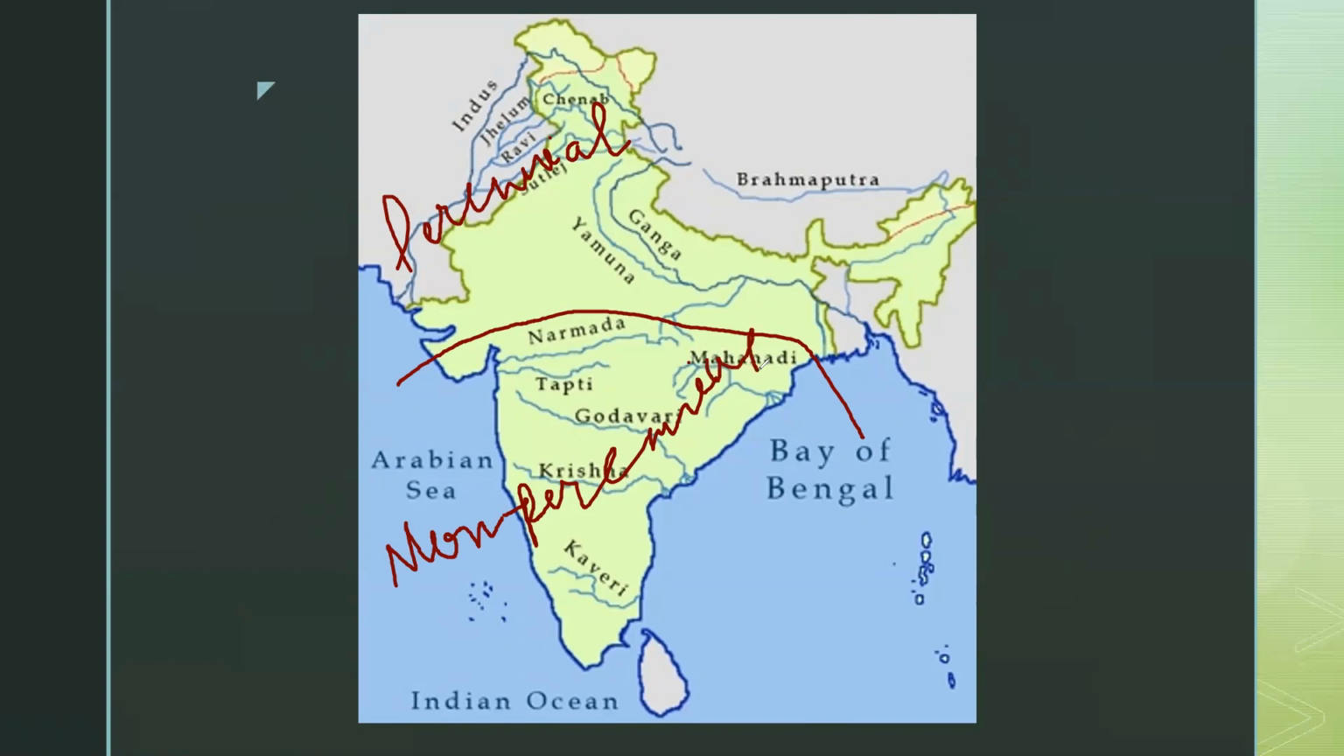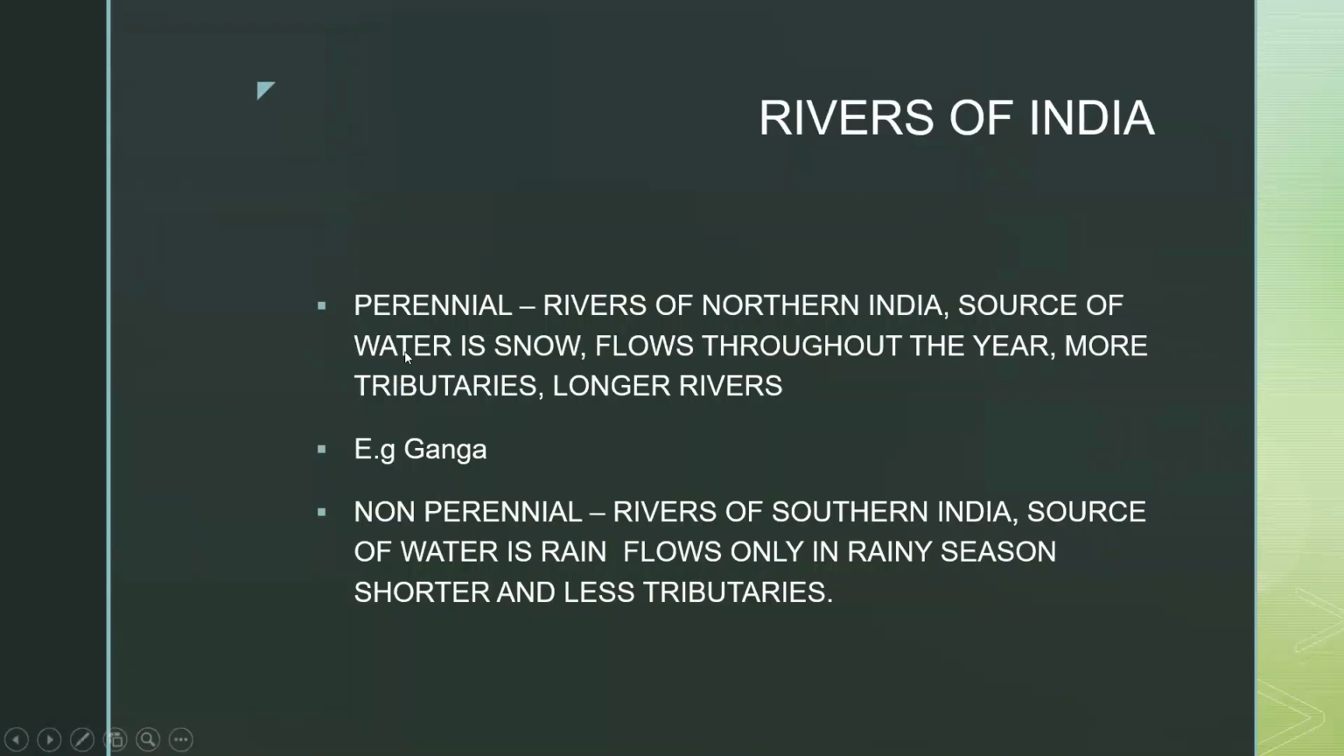So what is perennial and what is non-perennial? Let's look. Perennial means rivers of northern India. Their source of water is snow. Many of the rivers of northern India originated from the Himalayas. They flow throughout the year.